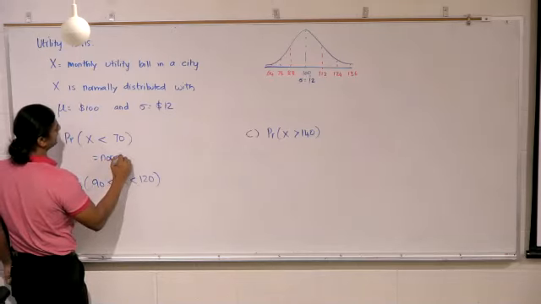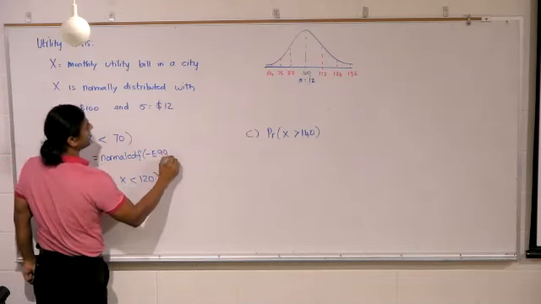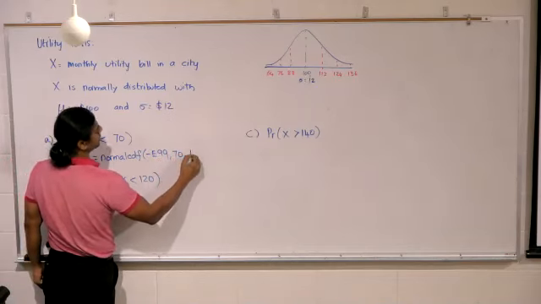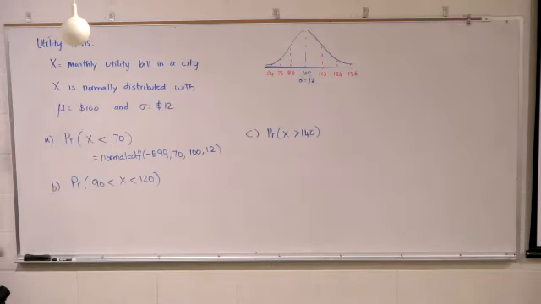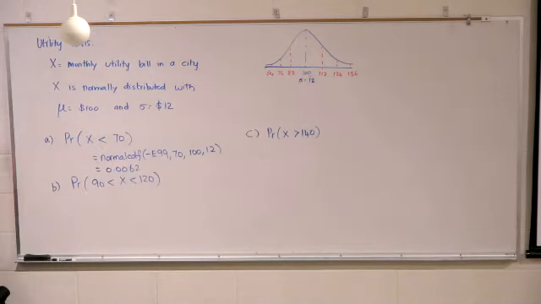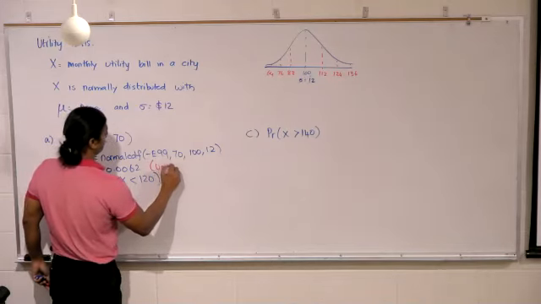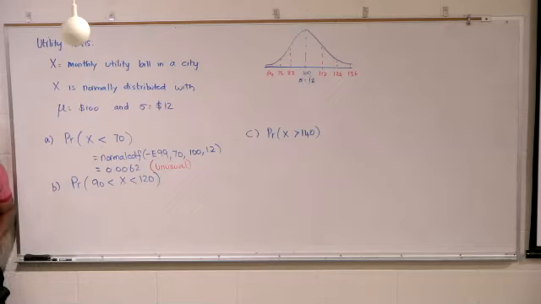Where should we start? Negative infinity, end at 70, mean is 100, standard deviation is 12, and what do we get? 0.0062. Would we consider that unusual? Yes, more than 2 standard deviations. Here, unusual is a good thing, right? We'd like to have a very low utility bill, so being unusual is amazing.